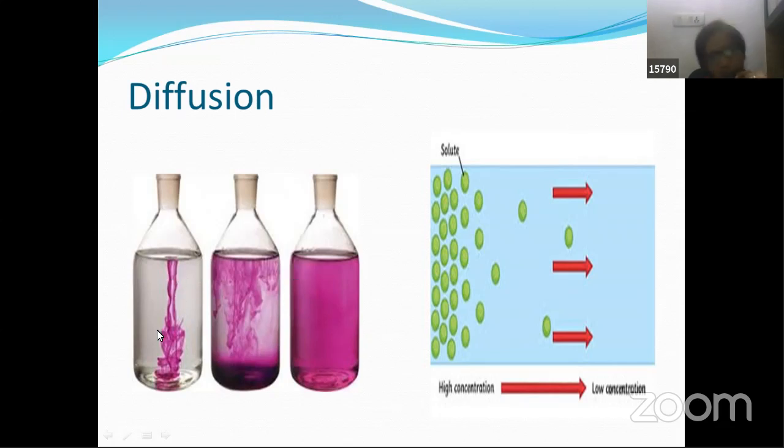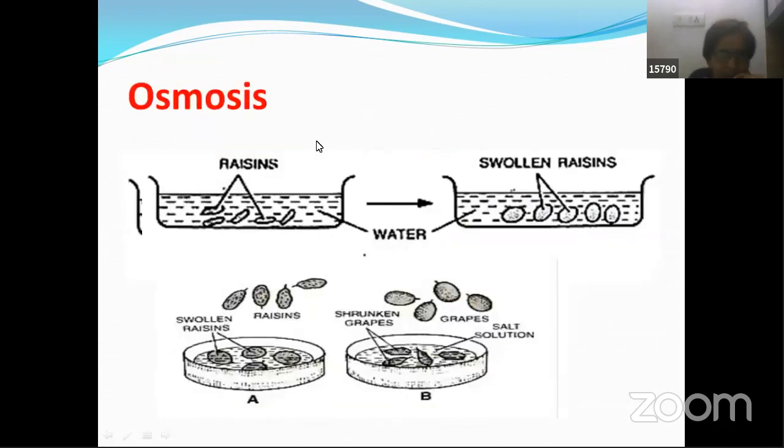Here you can see another example. Suppose you take water and pour in a few drops of any dye or colored liquid, or for that matter ink. You find that its concentration as it is coming down is high, that is the solute particle, and slowly you find the solute distributed in the entire bottle, and slowly equilibrium is attained. So this is diffusion. Next, let's move on to the next concept.